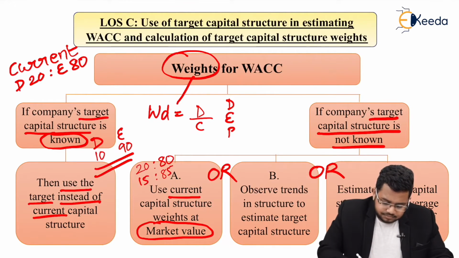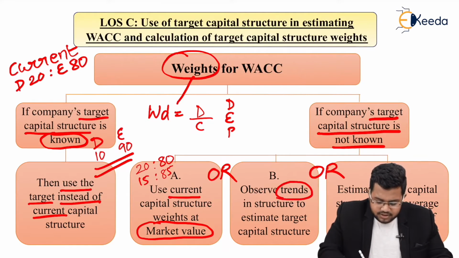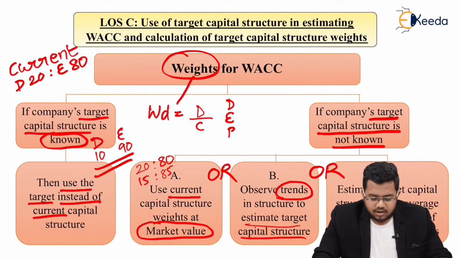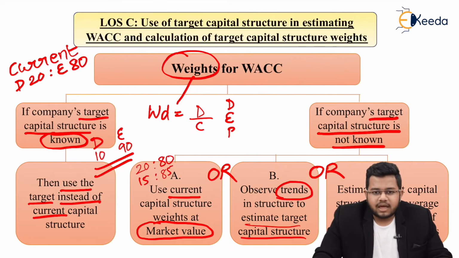Or B: observe trends in capital structure to estimate the target capital structure. What do trends mean? I will pull out, let's say, the last 5 years of balance sheets and then try to guess a trend. Let's say in the last 5 years, every year debt has been reduced by 2%.